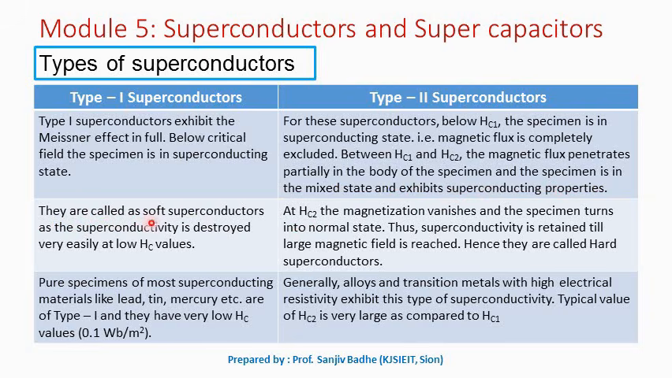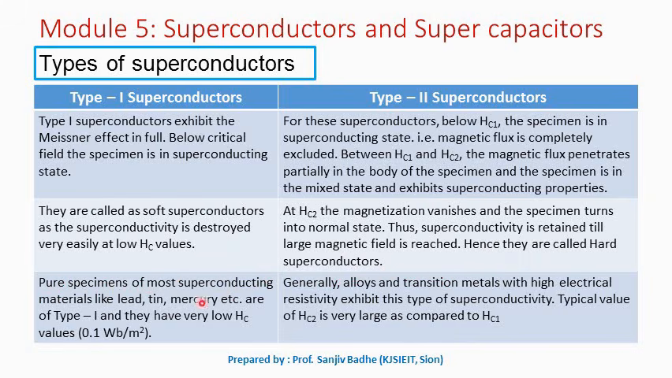Type 1 superconductors are called soft superconductors, as the superconductivity is destroyed very easily at low Hc values, low critical field values. And in type 2 superconductors, at the upper critical field Hc2, the magnetization vanishes and the specimen turns into the normal state. Thus, in type 2 superconductors, superconductivity is retained till a large magnetic field is reached, because Hc2 will be comparatively very large compared with Hc1 or Hc in type 1 superconductors. Hence they are called hard superconductors.